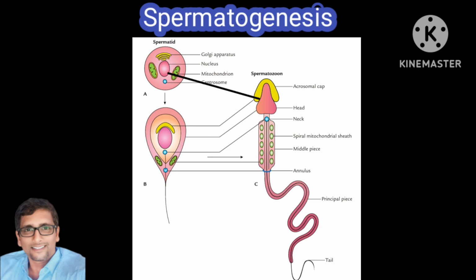The nucleus condenses and moves towards one pole. The Golgi apparatus forms an acrosomal cap and covers 2/3 of the nucleus. The centriole divides into a proximal centriole and a distal centriole; the proximal centriole comes to lie near the nucleus in the neck of the sperm and gives rise to the axial filament. The distal centriole lies at the junction of the middle piece with the tail.